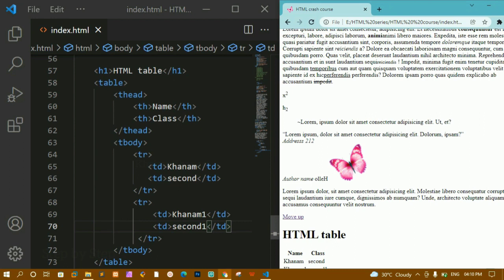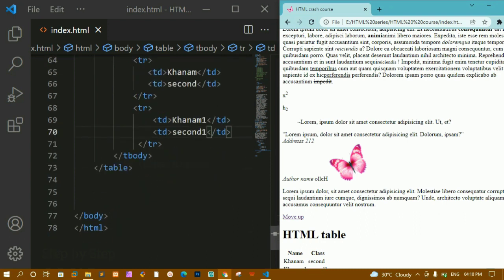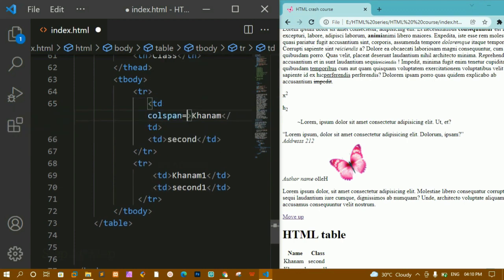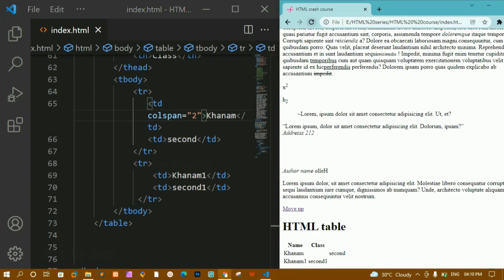Okay, the borders and everything we are not going to display now, that we are going to study when we study about CSS. This is how we are going to display the table. Now inside this we are having some attributes. Here I'm going to write colspan is equal to 2. Now let us see the output. I'll refresh this one. Now you can see this name will be taking 2 column space.